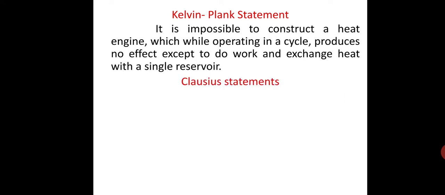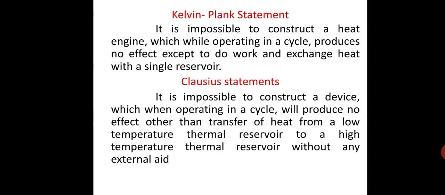Now the second statement, Clausius statement. It is impossible to construct a device which, when operating in a cycle, will produce no effect other than transfer of heat from low temperature thermal reservoir to high temperature thermal reservoir without any external aid. In other words, it is impossible to construct a device operating on a cycle whose sole effect is the transfer of heat from low temperature reservoir to higher temperature heat reservoir.